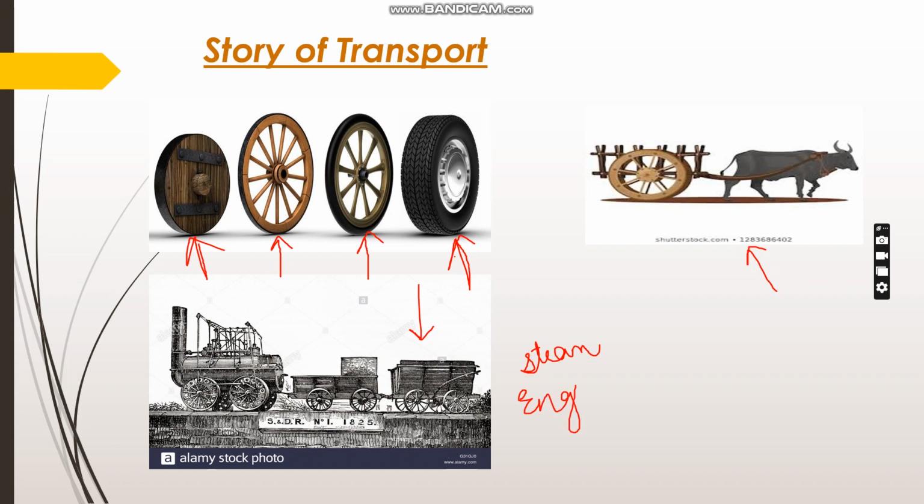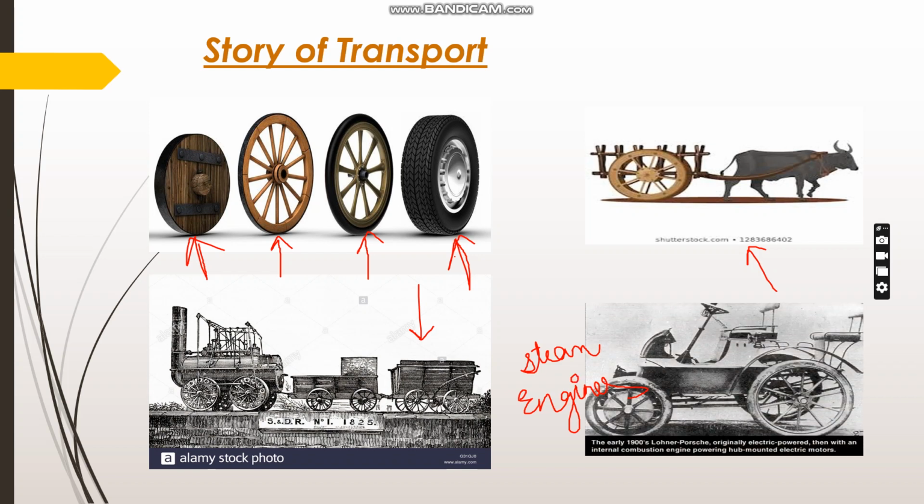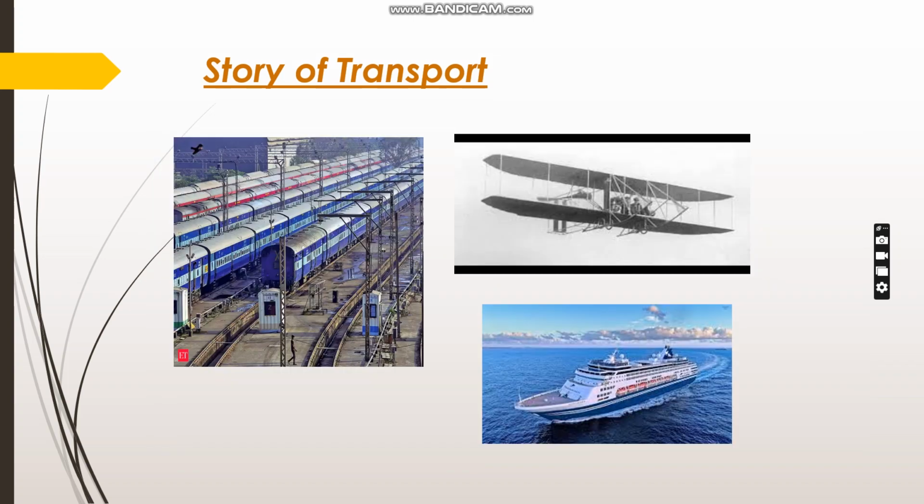Basically, they were used to transport goods, but people also travel through them. So before the trains, there were steam engines. Then nowadays, steam engine evolved into trains. So these are trains. You must have seen them. You must have traveled through them.